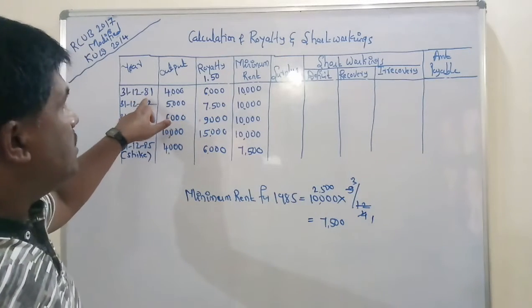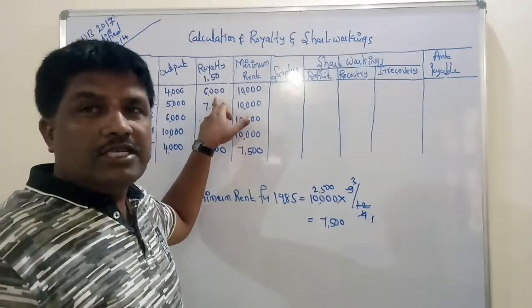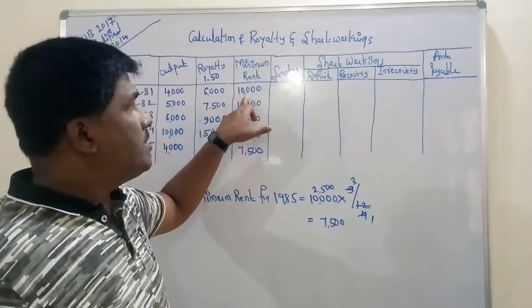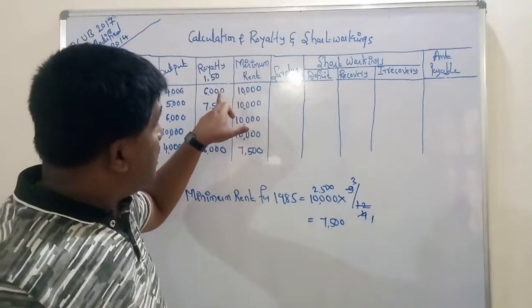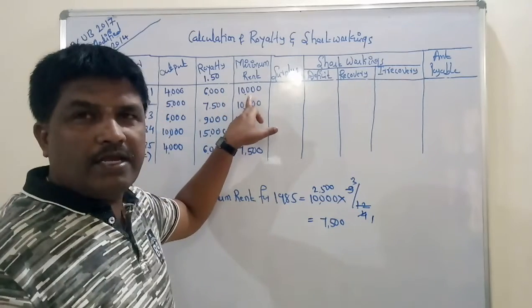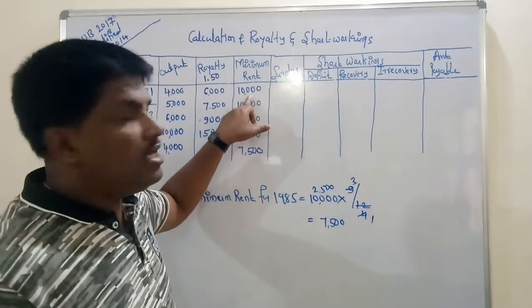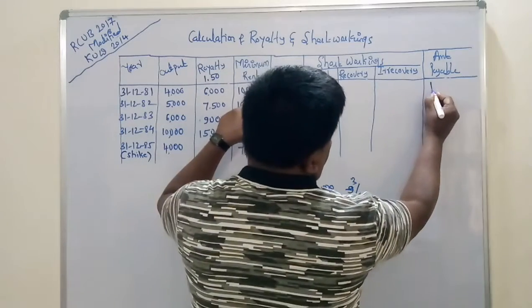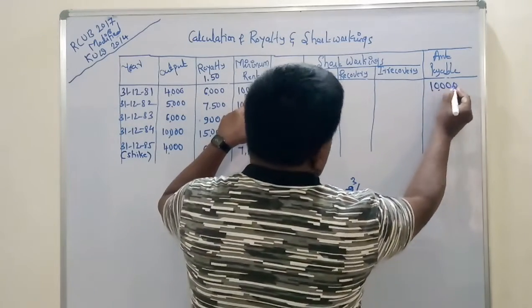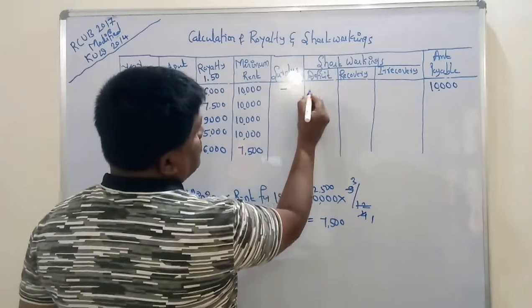In the year 1981, how much royalty is there? 6,000. How much is the minimum rent? 10,000. As the actual royalty is less than the minimum rent, how much amount is payable to the landlord? 10,000. So how much deficit comes? 4,000.